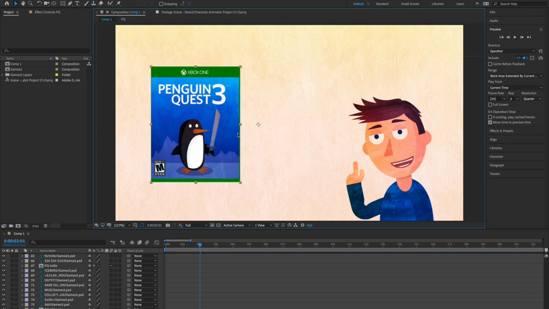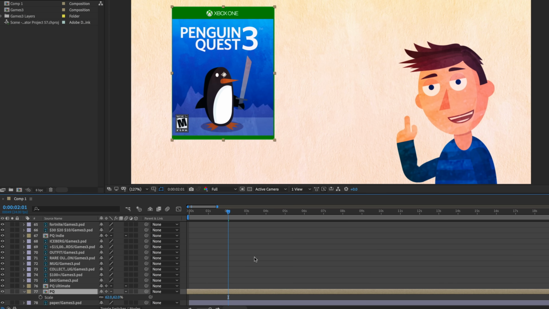I'm also going to change where the origin is. This little crosshair thing is kind of like the origin, the anchor point of where things will rotate or scale around. If I go up to this pan behind anchor tool and just drag the anchor over to the middle of the box, that's going to work slightly better. So anytime it looks like things are scaling or moving or rotating weird, it's probably because the anchor point is somewhere completely different depending on your composition.